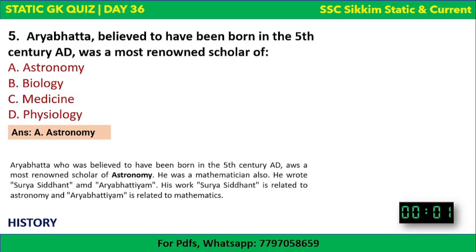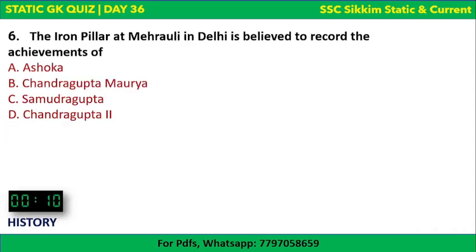And he was mathematician also. Everybody knows. Okay, the discovery of zero is attributed to him. He wrote two important books. One is Surya Siddhant, and another is Aryabhatta. Surya Siddhant book is related to astronomy, and Aryabhattian book is related to mathematics. Okay, so Aryabhatta was an astronomer as well as a mathematician. So in option we have only astronomy, so we ticked astronomy. If there was mathematics, we would have ticked mathematics as well. So this is it.